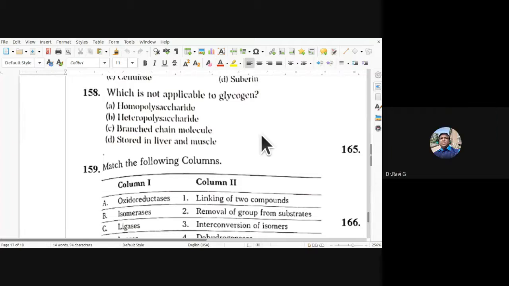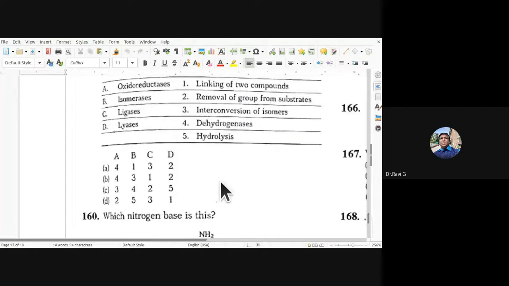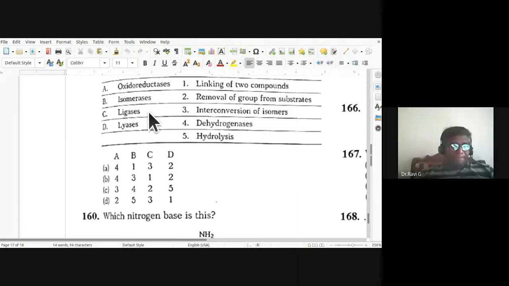So oxidoreductases, what do they do? The 159th question, oxidoreductases bring about dehydrogenation. Isomerases, interconversion of isomers. Ligases, linking of two compounds. Lyases, removal of group from substrate. B is the correct choice for 159th.